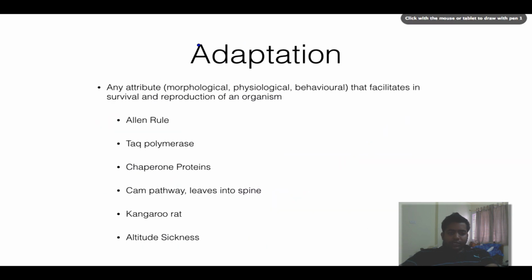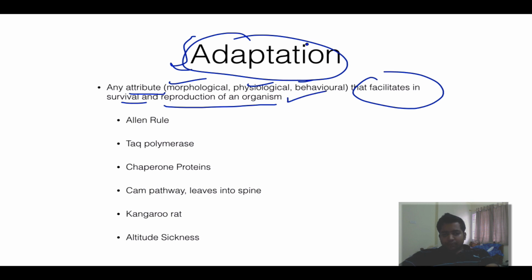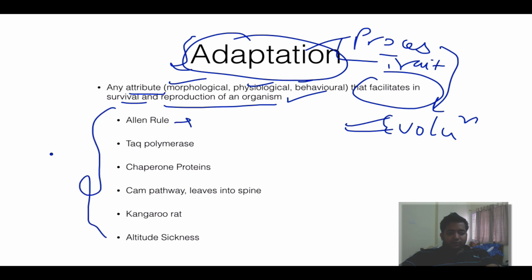Then the second last topic for today is adaptation. Any attribute, either morphological, physiological or behavioral, that facilitates survival and reproduction of an organism is called adaptation. Adaptation is both a process as well as an already existing trait. This process leads to what we call evolution. Allen's rule, these are all examples of adaptation.